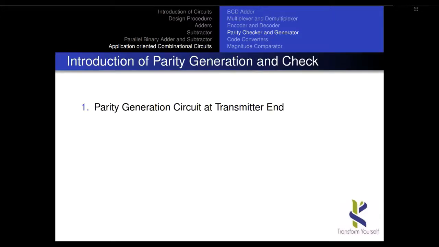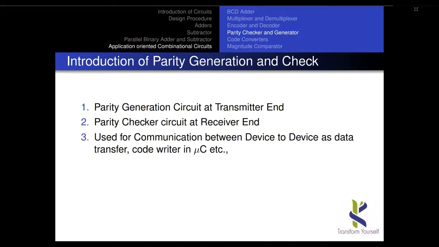How will it be done? Between the transmitter and receiver they have certain norms. If the transmitter is using one type of parity, like even parity, then only an even parity checker is used at the receiver side for checking the data. If the transmitter is using odd parity, then the same odd parity circuitry is used at the checker side, or checking point, of the receiver side.